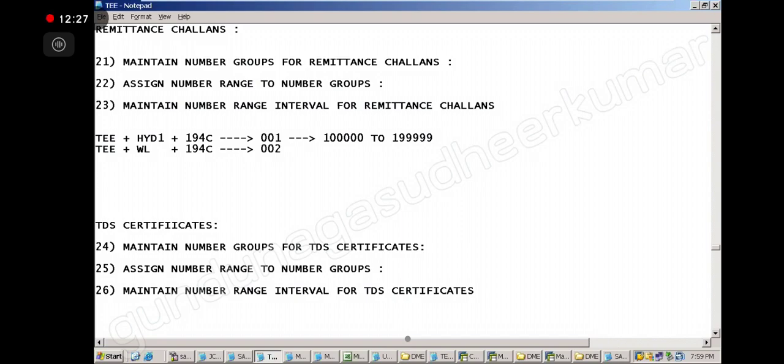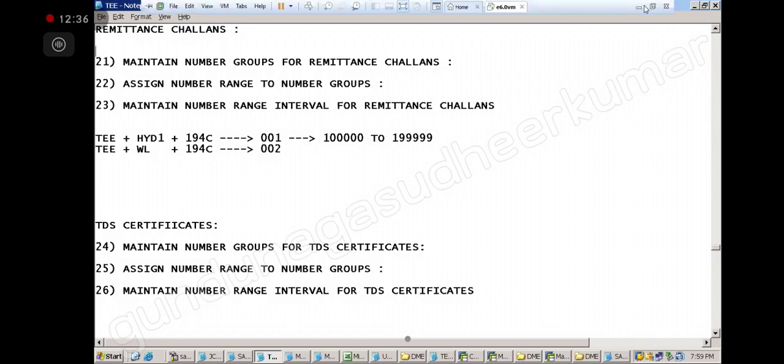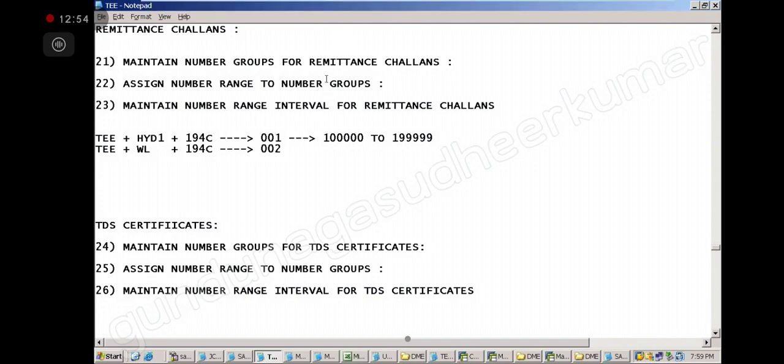Okay, note down. Those who have just joined, note down 21, 22, 23. I have just completed 1, 2, and 3. I am in the middle actually. I will take a screenshot, sir. So 21, 22, 23, if you observe, is the same as 24, 25, 26. You see, ditto. Only thing is, this is for the remittance challan, this is for the TDS certificate. Everything else will be the same. I will show you once again, don't worry. Let me complete this again.